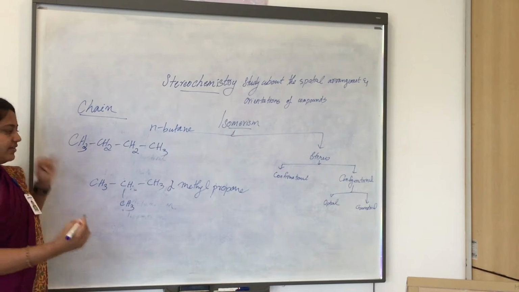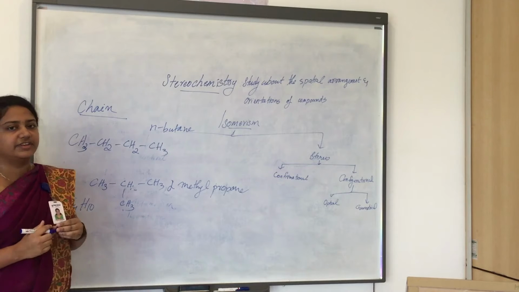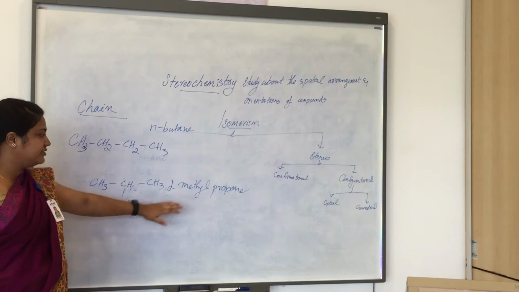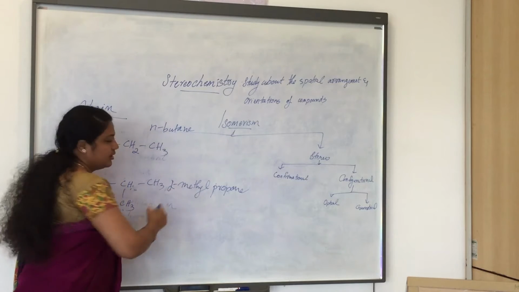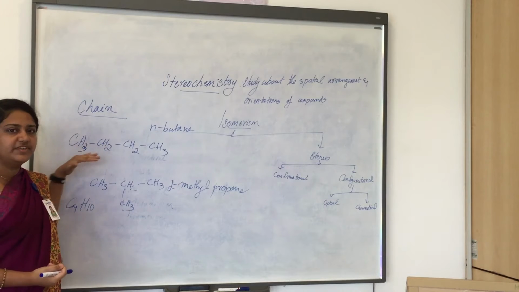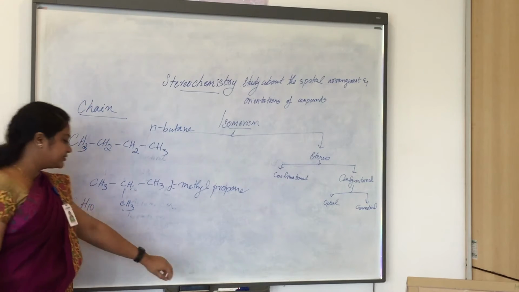On analyzing, we can see that both have the same molecular formula C4H10. So this is normal butane and the second one is 2-methyl propane. Both the compounds have the same molecular formula but they differ in the chain arrangement of the compounds. So they are called chain isomers.